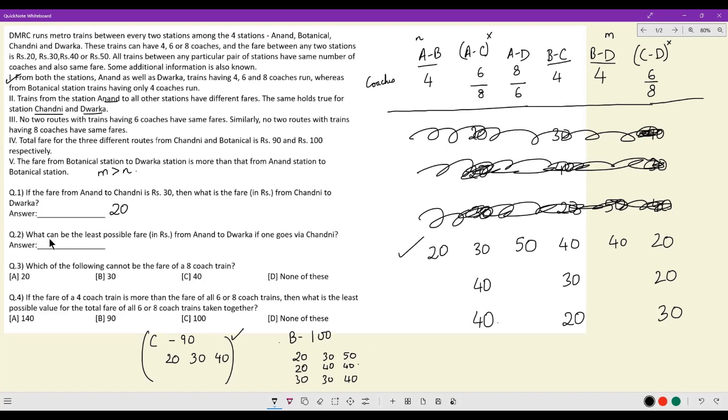Okay. Now for the next one, what can be the least possible fare in rupees from Anand to Dwarka if one goes via Chandni? The problem is I need to figure out the other cases if they are possible or not. Let's see.